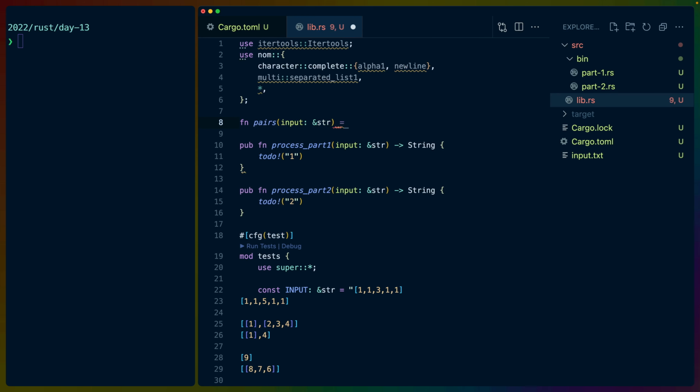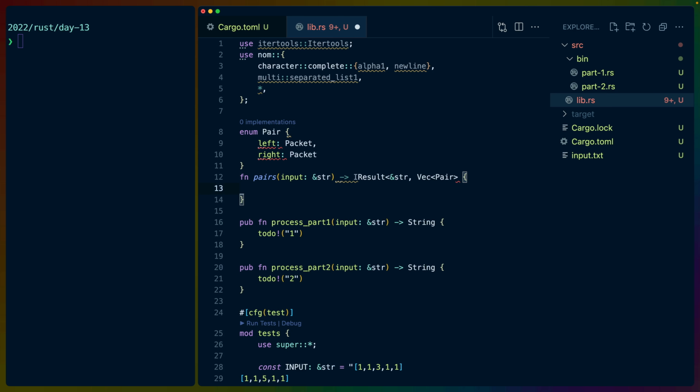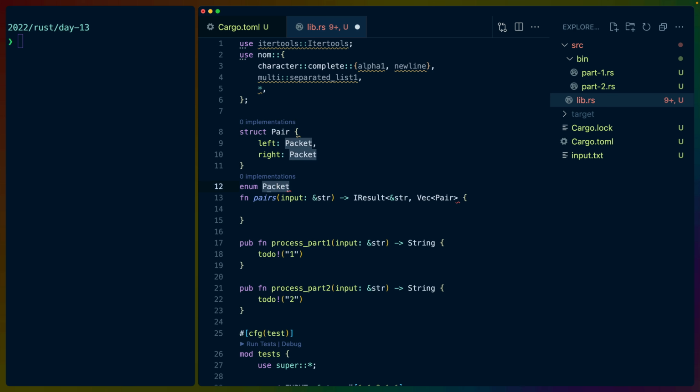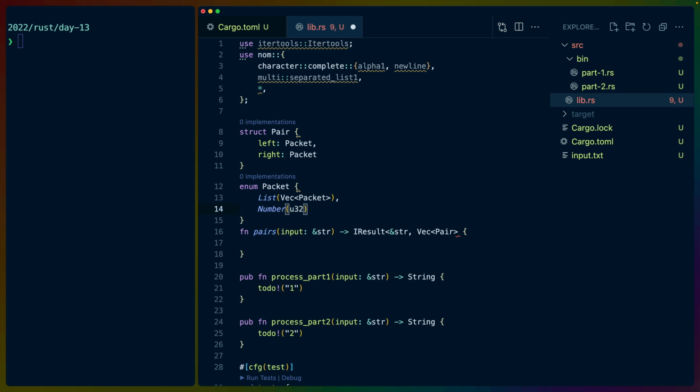We'll take a string slice. We'll return our I result, which is a string slice, and it's going to be a vec of pairs. I think that's right. Actually, now that I think about that, I don't know if that's right, because each of the elements is going to be a vec anyway. So I think pair just gets left and right. Like this could be a tuple, basically. We might change this as well. This isn't an enum, this is a struct because we have field names. We have an enum that's a packet that's either a list, a vec of packets, or a number, which is going to be a U32.